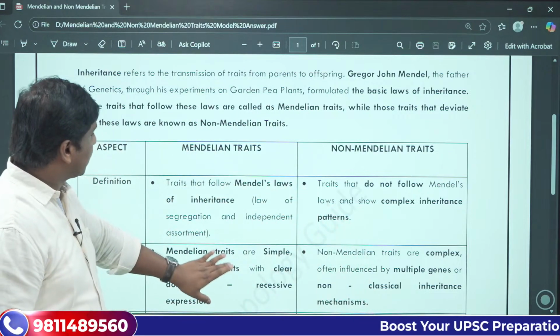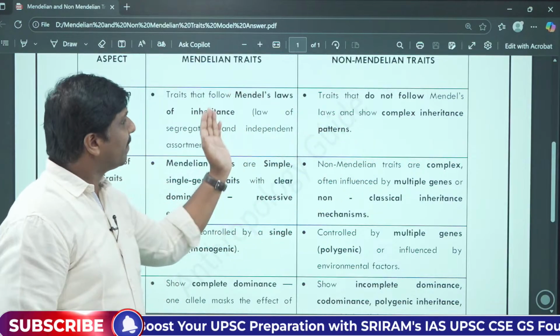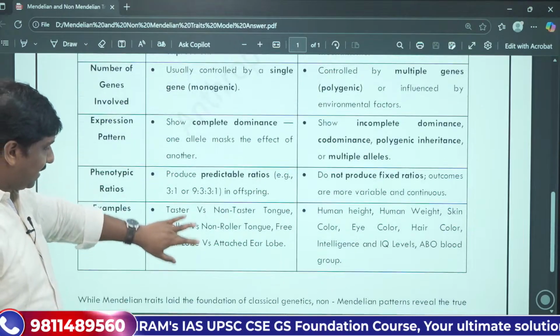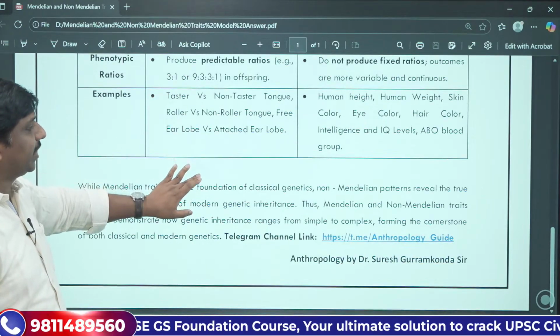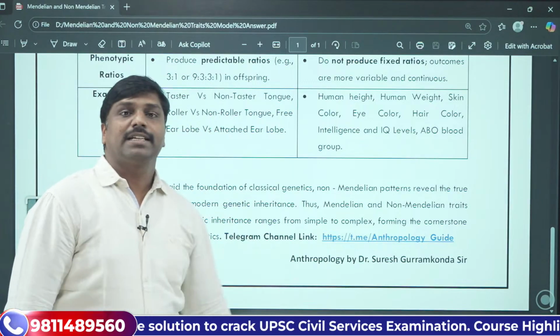Then, as we discussed, you can explain in the body what Mendelian traits and non-Mendelian traits are. Then you can proceed with giving an explanation and a conclusion. In the conclusion, you can use this kind of points.